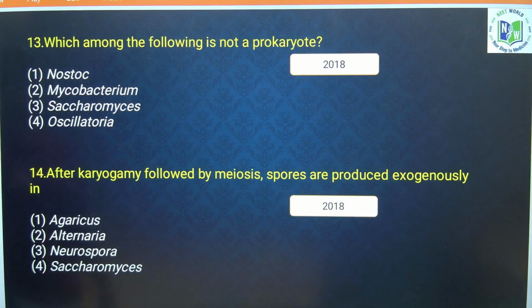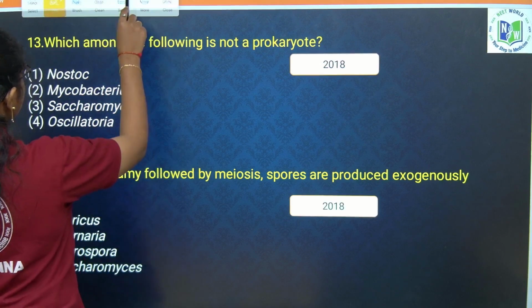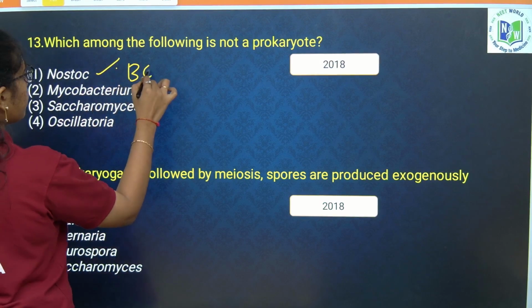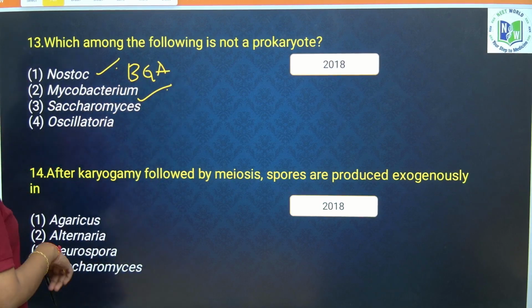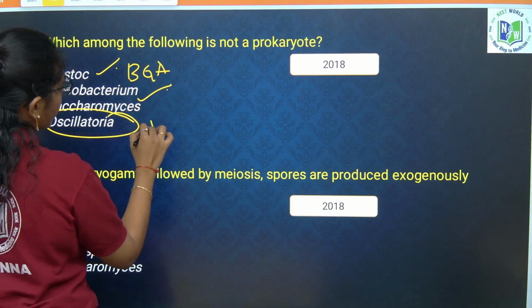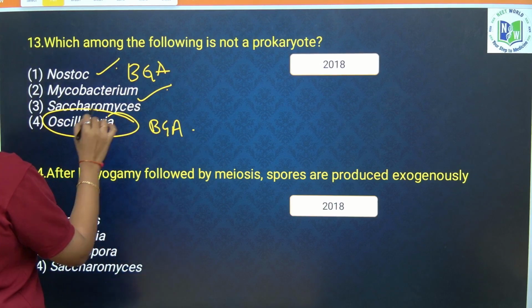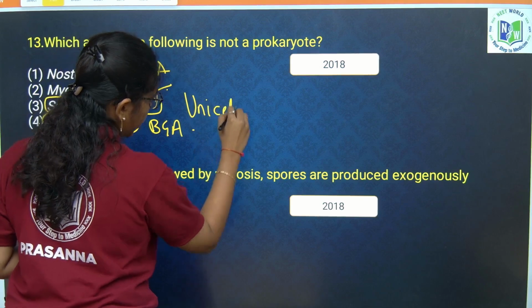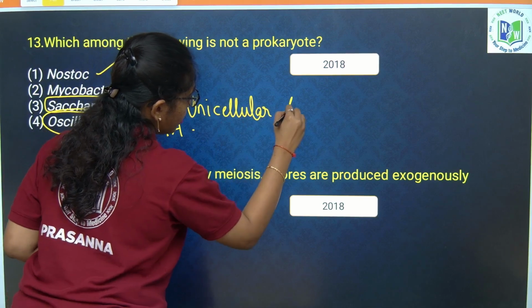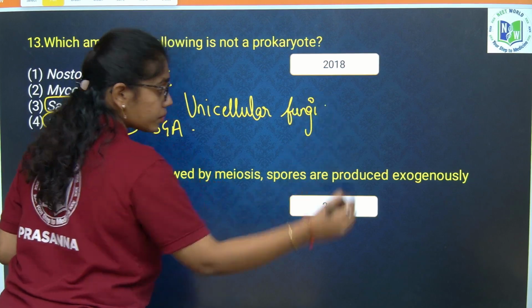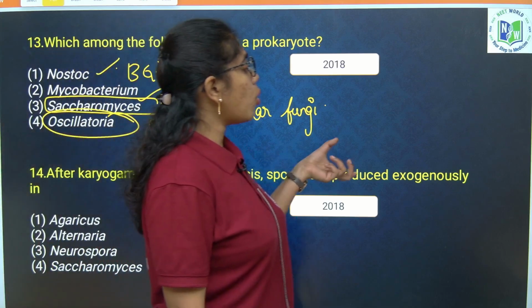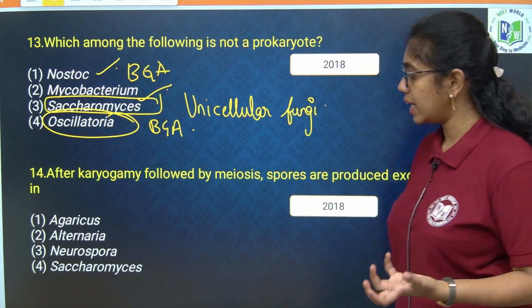Next. Which among the following is not a prokaryote? Nostoc is a prokaryote, which is cyanobacteria or blue-green algae. Mycobacterium is a prokaryote. Oscillatoria is also cyanobacteria, it is also a prokaryote. Saccharomyces is a eukaryote, which is unicellular fungi. It is what, ma? Unicellular fungi.